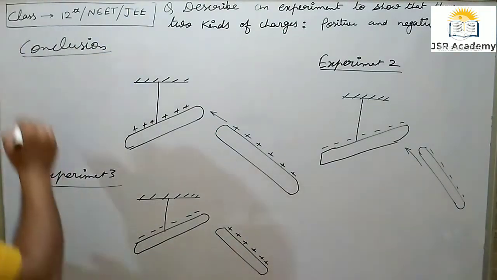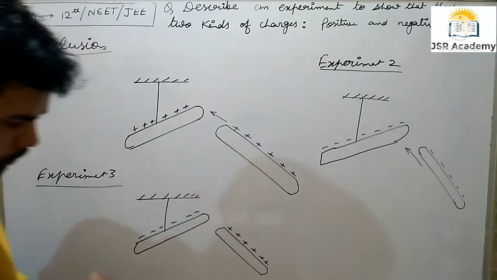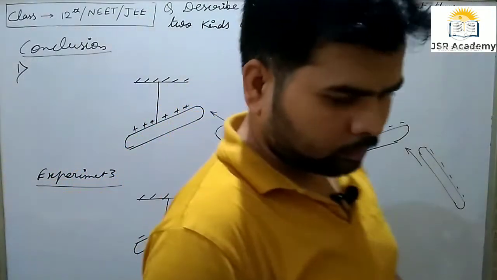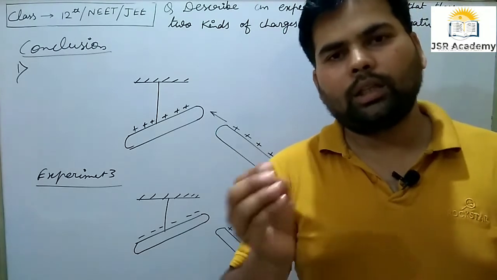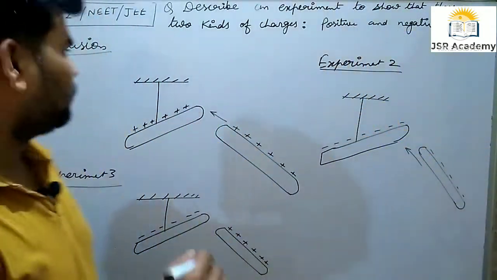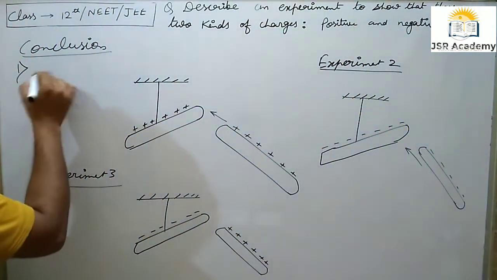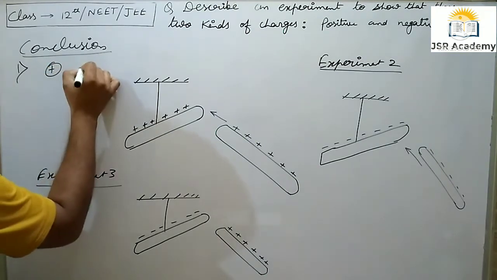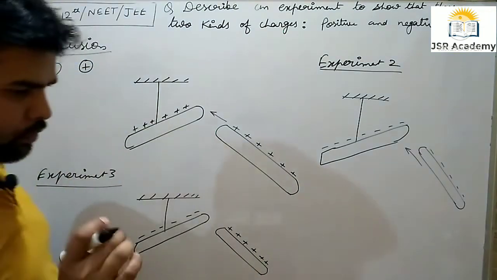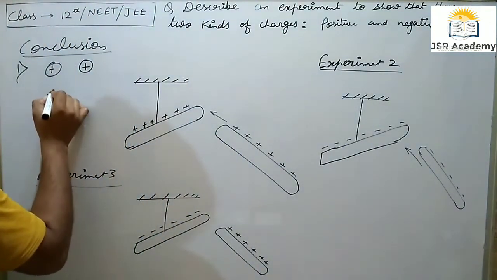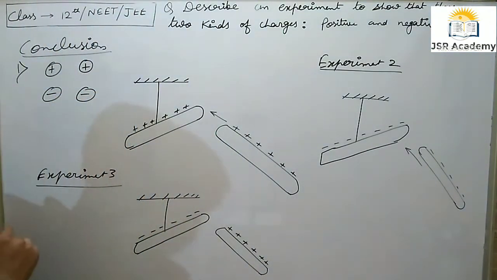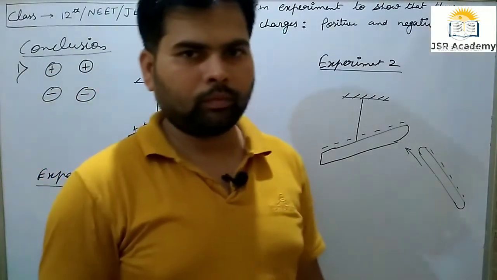First conclusion is like charges repel each other, or plus plus, positive charges repel each other, or negative charges repel each other.